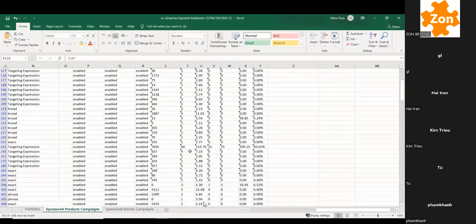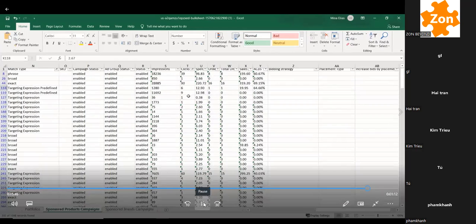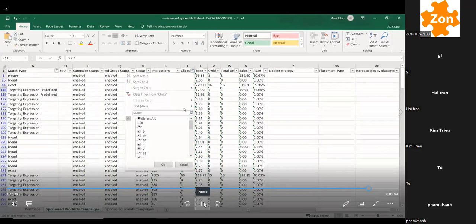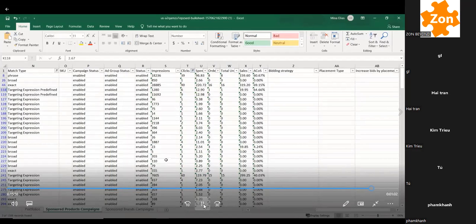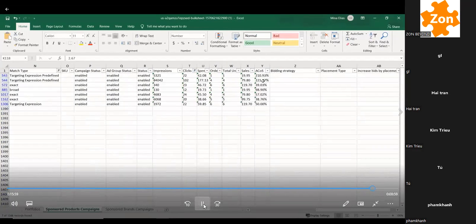And now it's a lot cleaner because you're only looking at stuff that got at least a click. You can say, okay, well, a click is not enough. I don't want to see 1 or 2 clicks. I want to see at least 3 clicks in the last 2 weeks. So here, very few things got at least 3 clicks in the last 2 weeks.